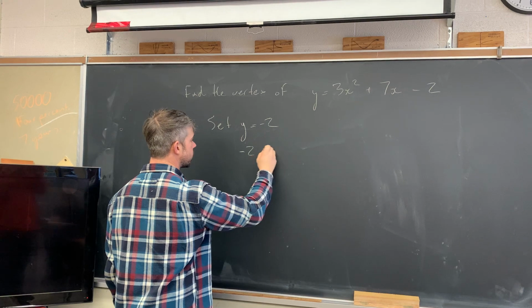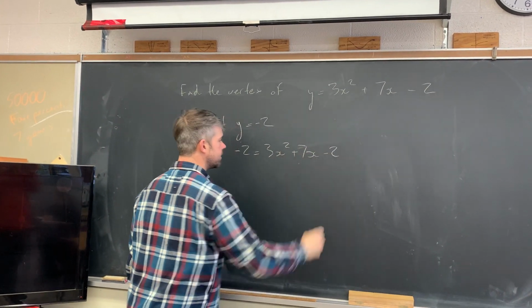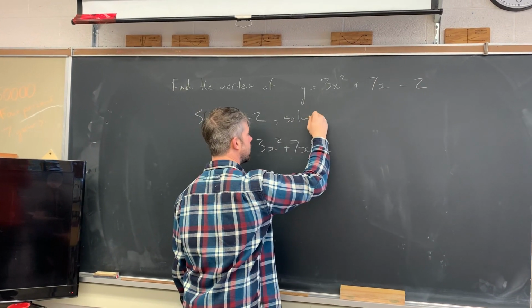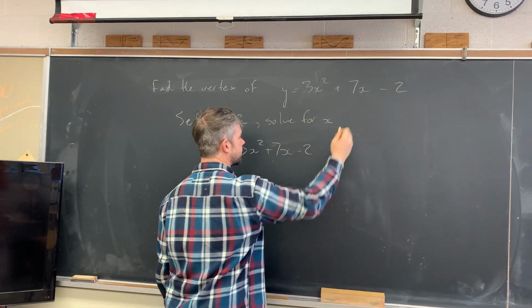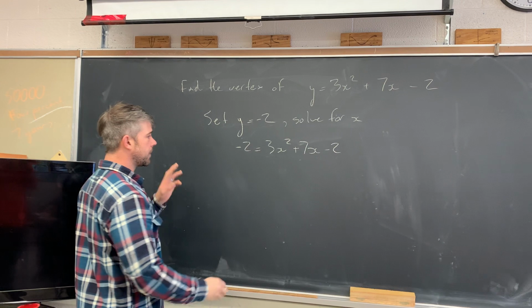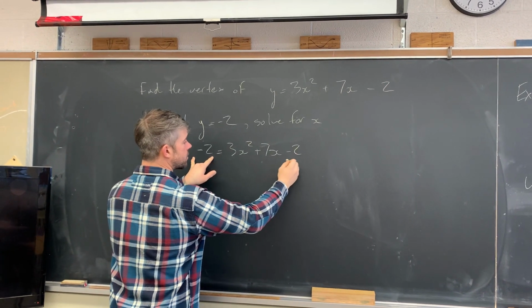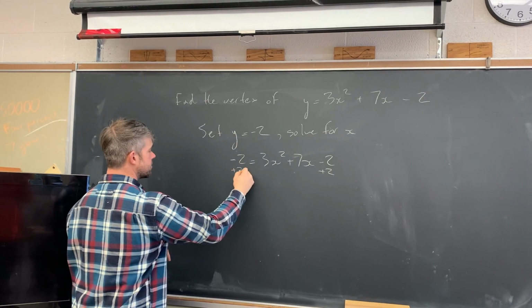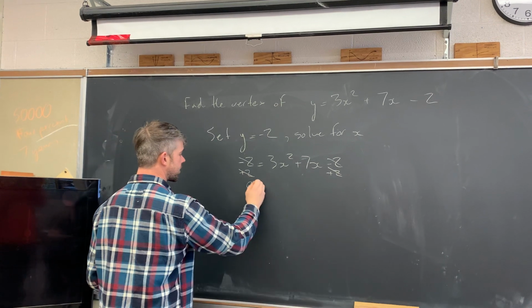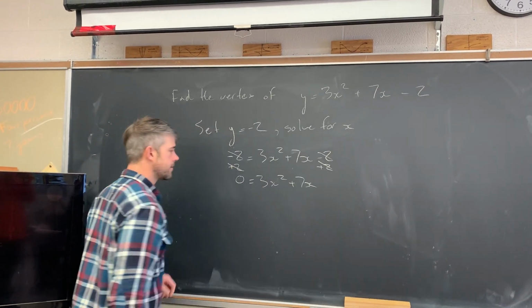So I'll have -2 equals 3x squared plus 7x minus 2. And now I'm going to solve this for x. Now technically I'm solving a quadratic right now, but it works out to be a little bit easier because I'm only going to have 2 terms when I'm done. So I'll add 2 to both sides to get rid of these. They cancel, neat. I'm left with 0 equals 3x squared plus 7x.